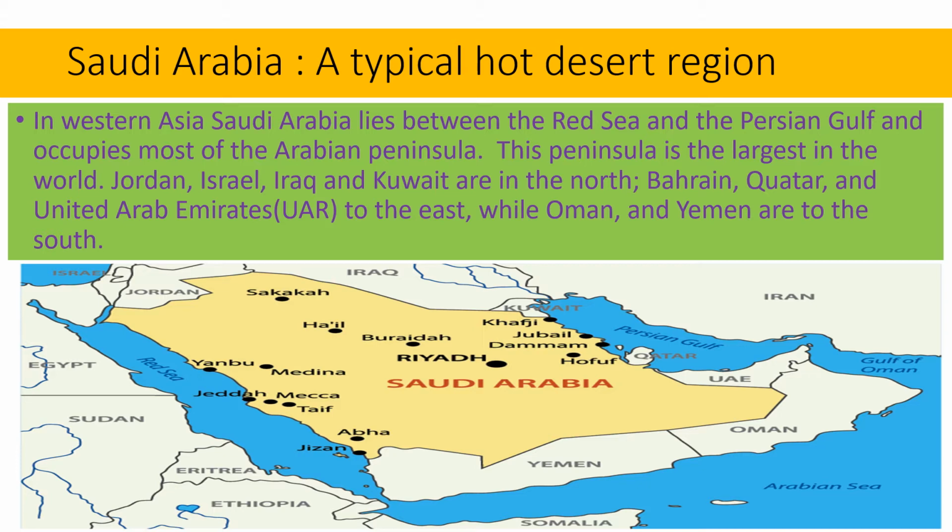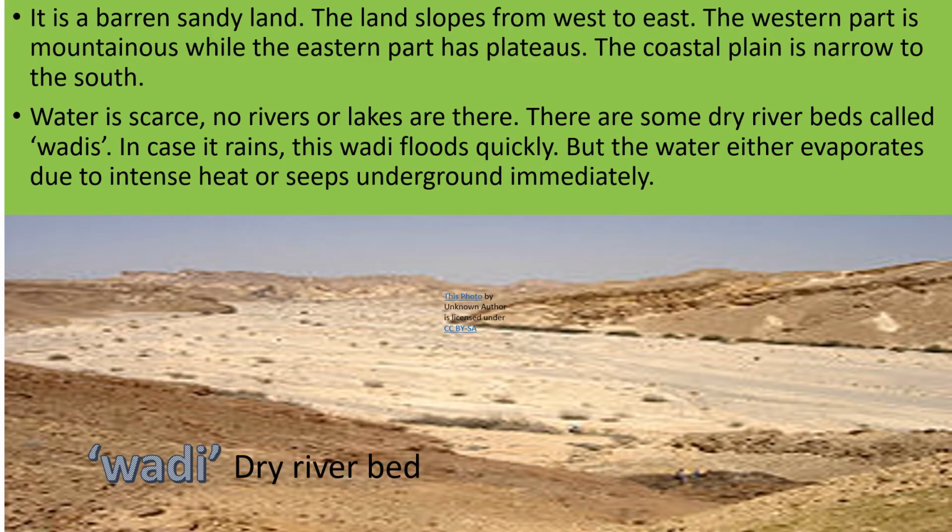Jordan, Israel, Iraq and Kuwait are in the north. Bahrain, Qatar and United Arab Emirates, that is UAE, are to the east, while Oman and Yemen are to the south. You look at the map and will find the position of these Arabian countries. It is a barren sandy land. The land slopes from west to east. The western part is mountainous, while the eastern part has plateaus. That is why the landform slopes from west to east.